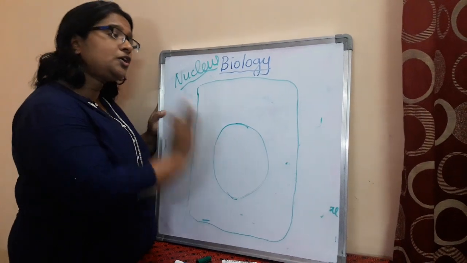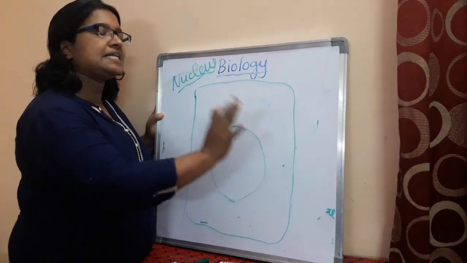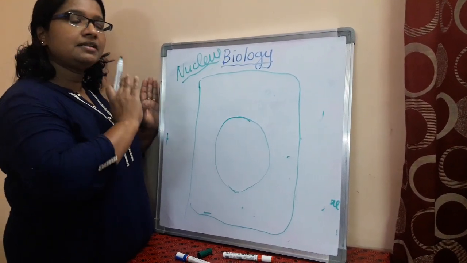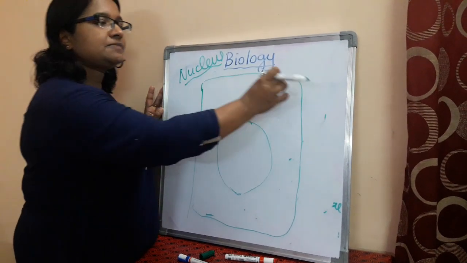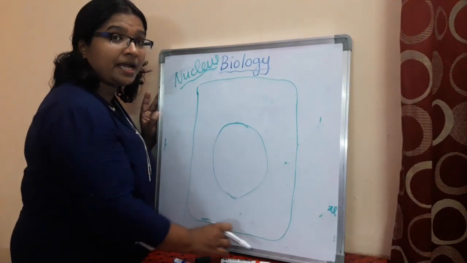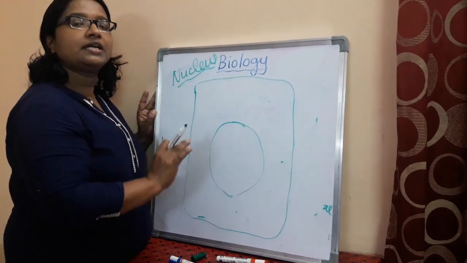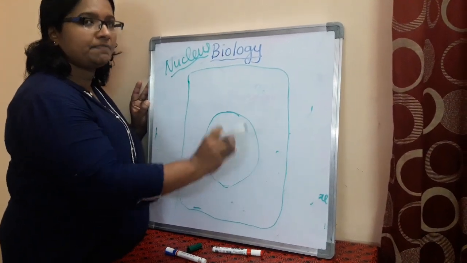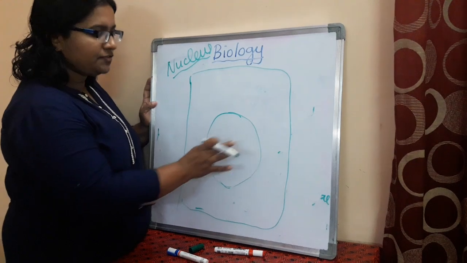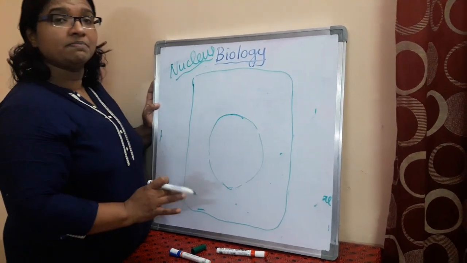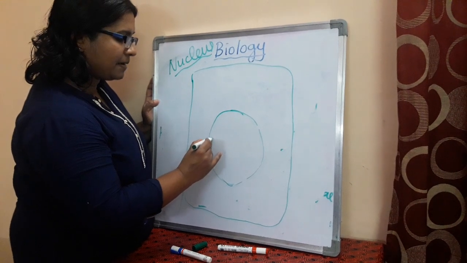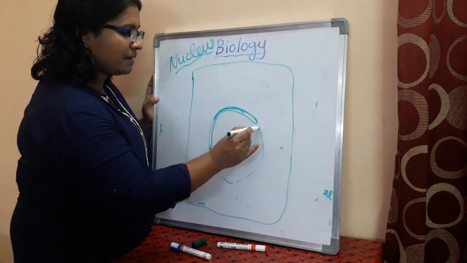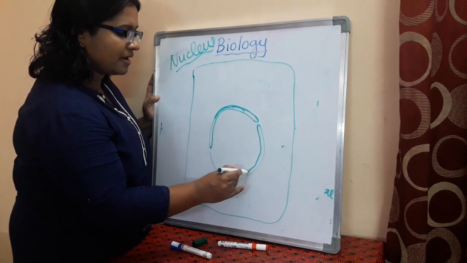Don't forget, not only the nucleus, almost all the organelles present in the cell have a well-defined membrane. Same in the case of the plasma membrane, it is made up of a phospholipid bilayer. Same like that, all organelles have a phospholipid bilayer constitution. And in case of the nucleus, it has two membranes, an outer nuclear membrane and an inner nuclear membrane. Let me just represent the outer nuclear membrane and the inner nuclear membrane.